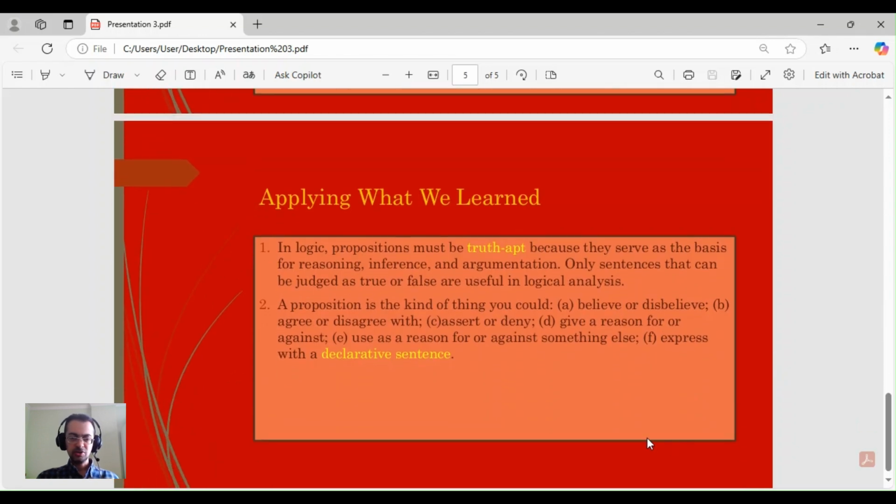And the second essential part of our lecture is that a proposition is a kind of thing you could believe or disbelieve, agree or disagree, assert or deny, give a reason for or against, use as a reason for or against something else, and express only with a declarative sentence. That's all we wanted to discuss today.